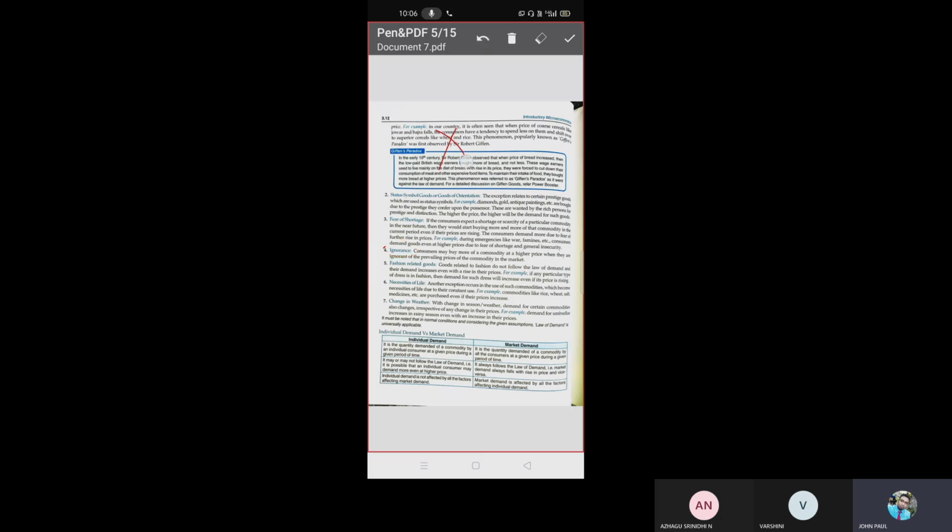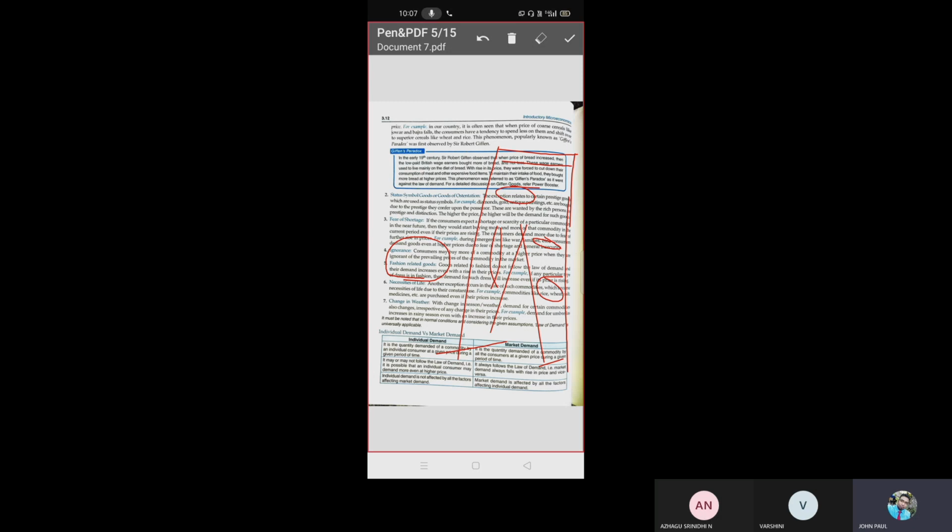Law of demand, we know, is that when price increases, demand decreases, and when price decreases, demand increases. This is the law of demand. These are the exceptions to it. Then fashion related goods. Have you seen nowadays people wearing pants that are torn, with holes?